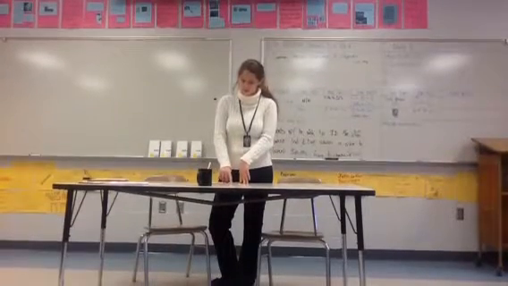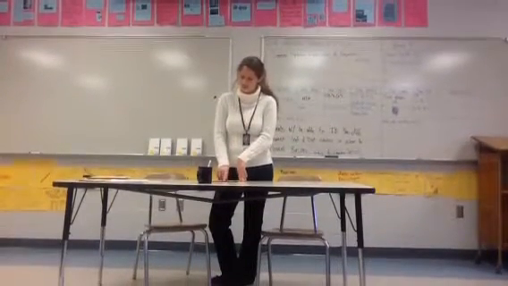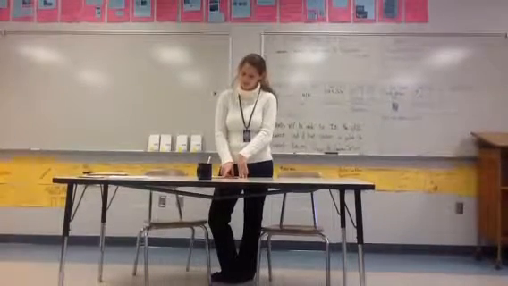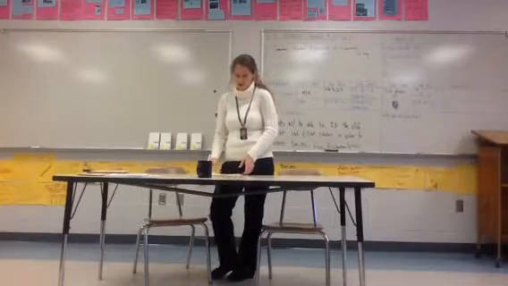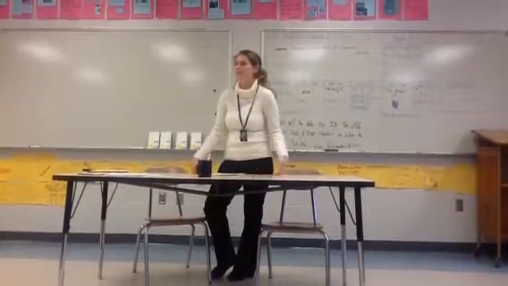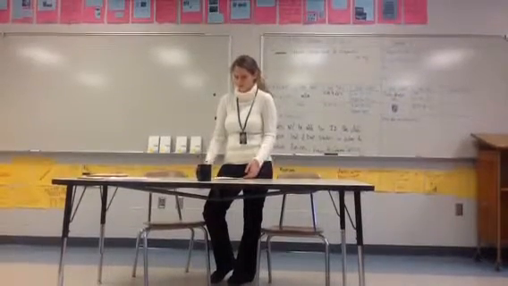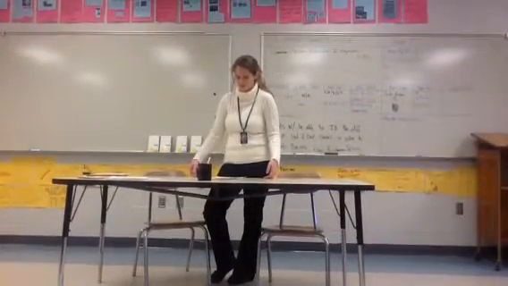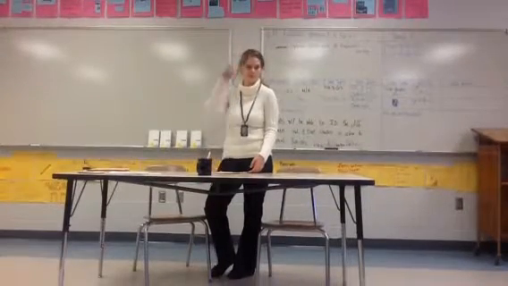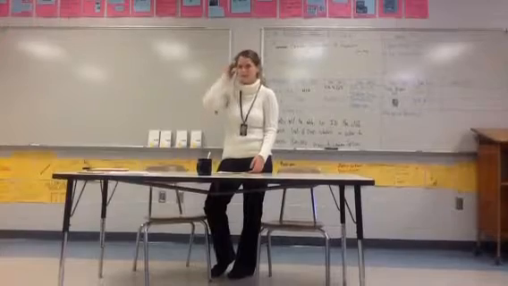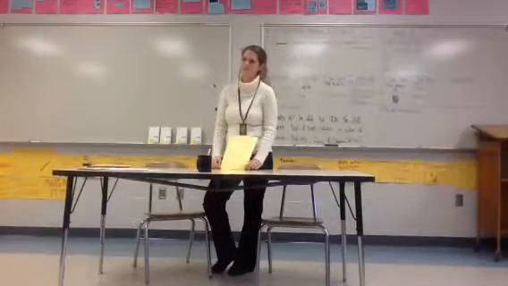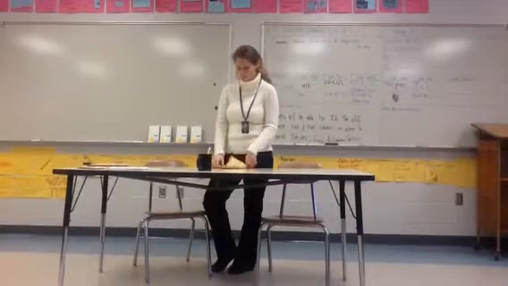So, a comma splice occurs when two independent clauses, complete sentences, are joined with a comma. There are three ways to correct a comma splice. Delete the comma and replace it with a period, a semicolon, or a comma and a conjunction, which is and, but, for the FANBOYS. So do you know what a semicolon is? Does everyone know what a semicolon is? It's like the dot with the comma underneath it. So you can use that in the place of a comma where a comma shouldn't be.